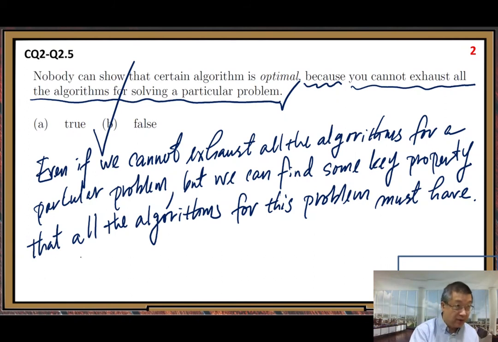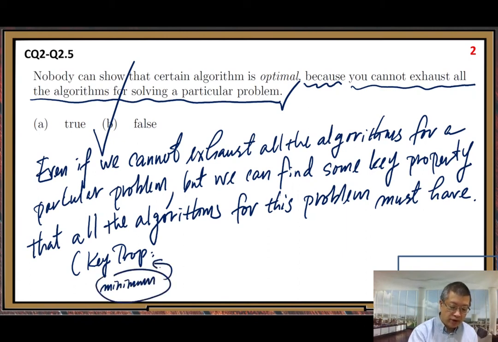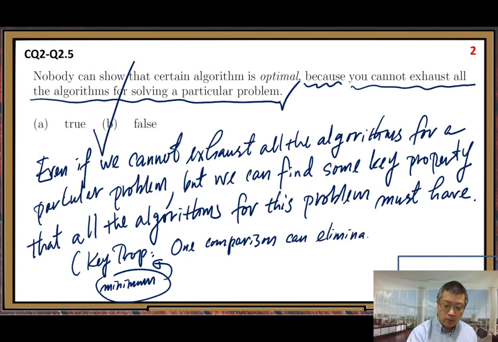So in our finding the minimum example, one comparison can eliminate at the most one element.